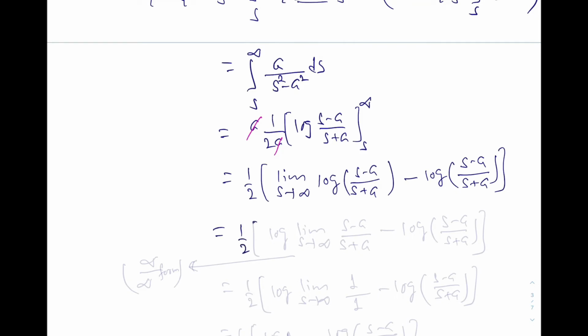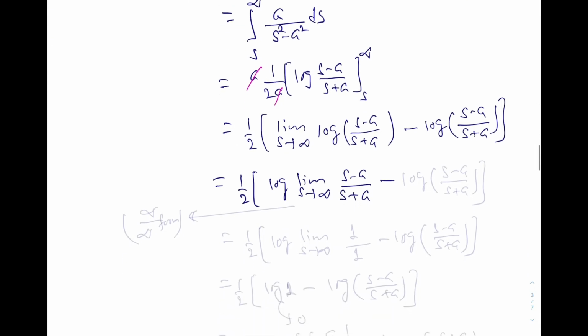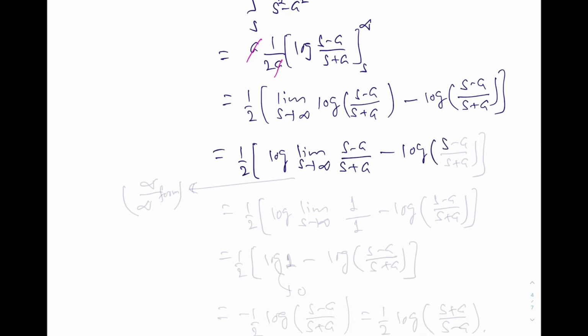So this is 1 by 2, then log, you can take the limit inside, and this is again now infinity by infinity form. So 1 by 2 log of limit s tends to infinity, the derivative is 1, derivative is 1 here,